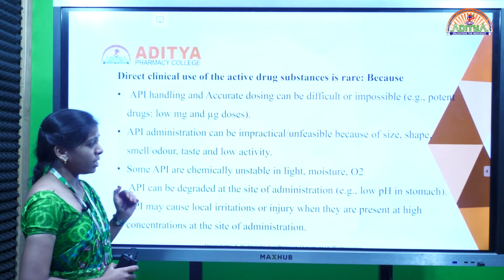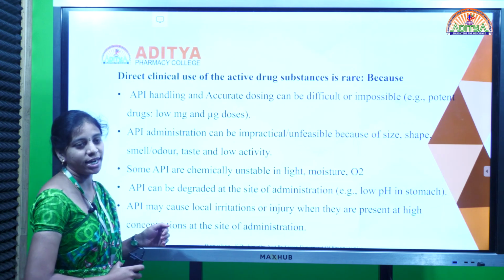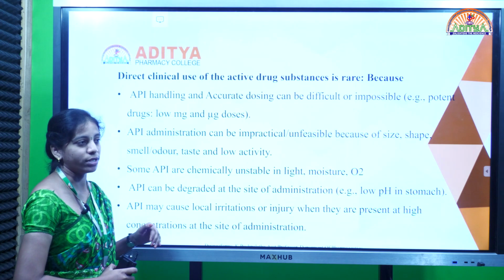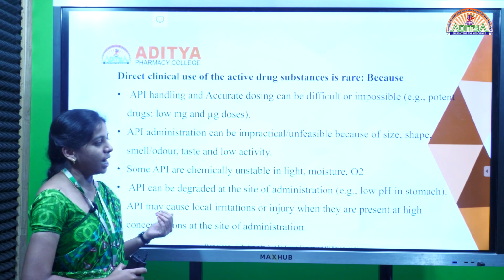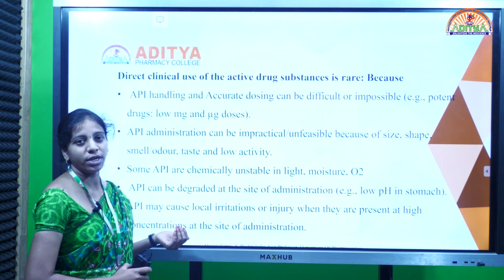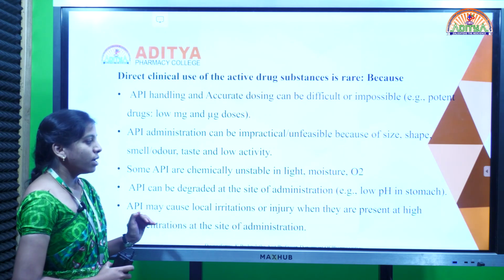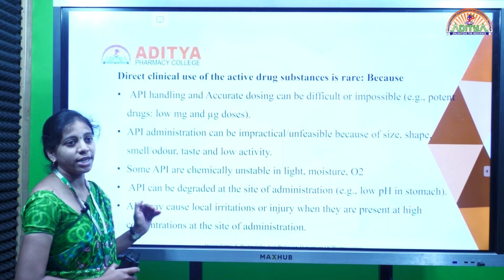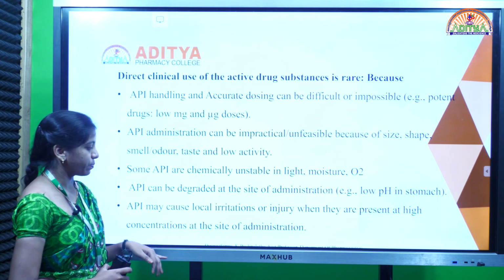Drugs are also affected by light and moisture from the atmosphere, so we have to protect them from light and moisture, because after absorption of moisture and light they may get deteriorated. Whereas to target the site of administration we have to use excipients. That's why we should not use drug alone in the preparation of dosage form.